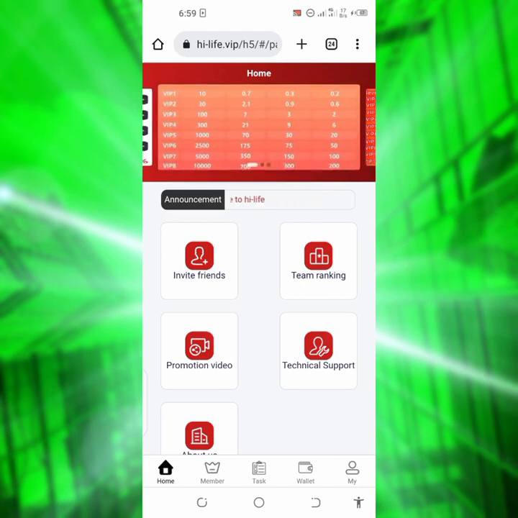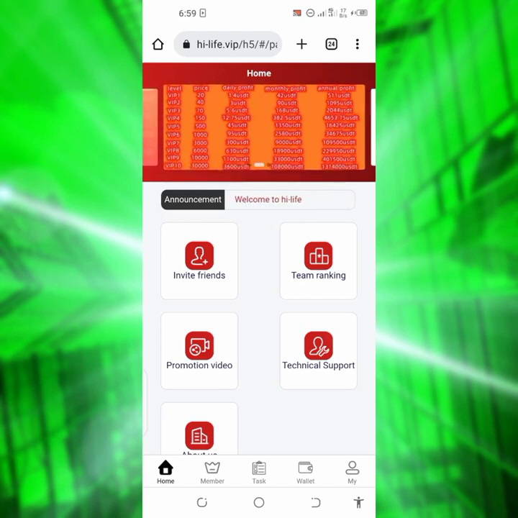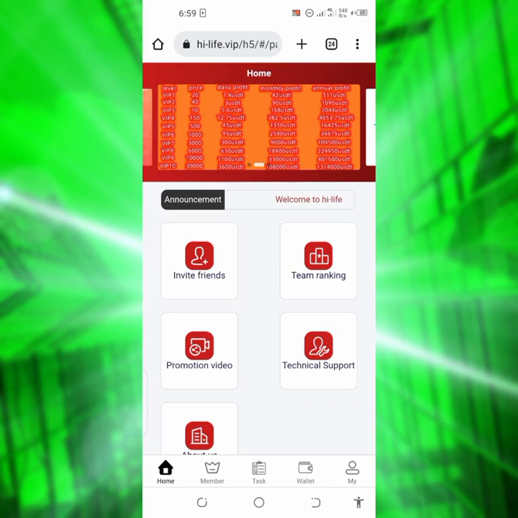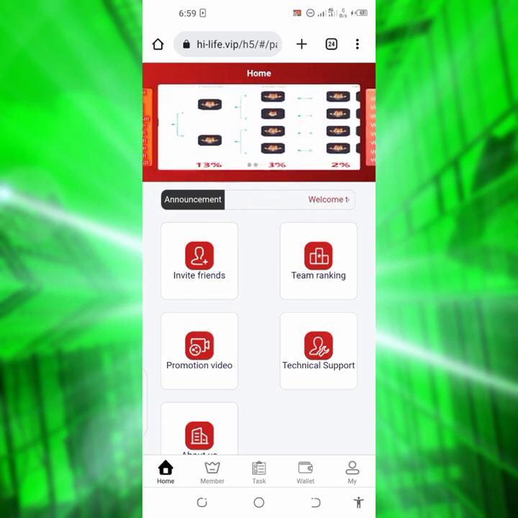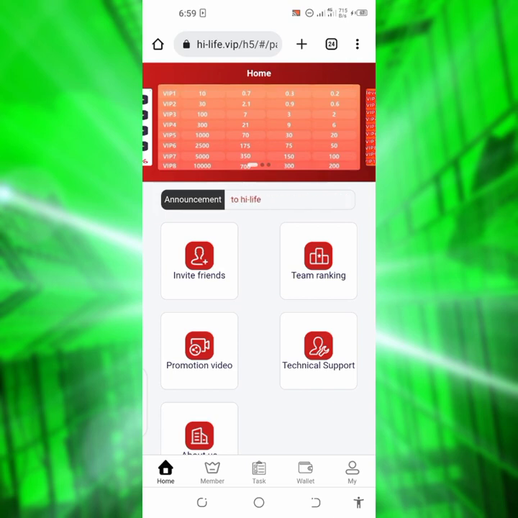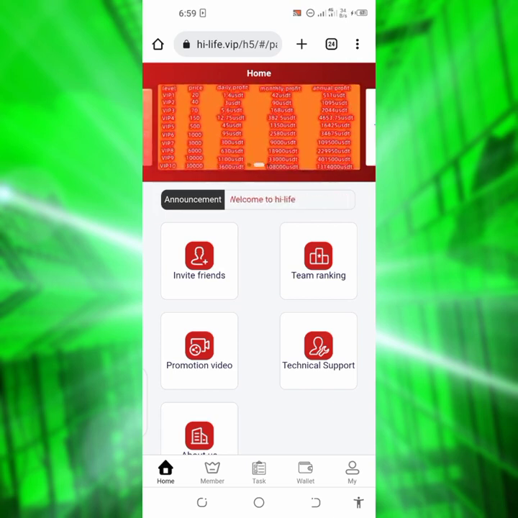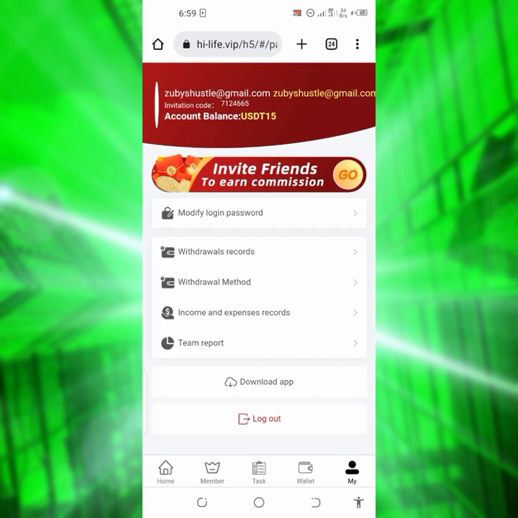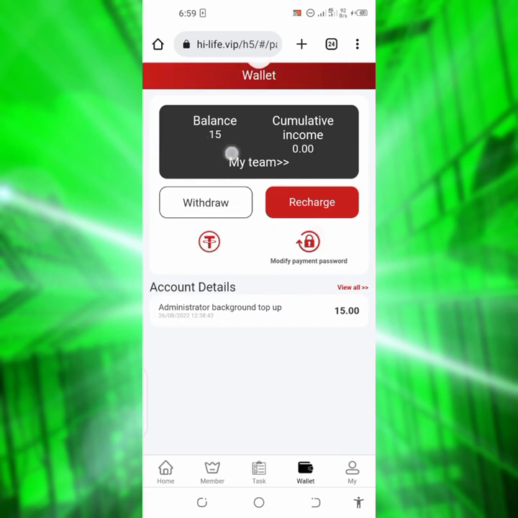I have not used the site. I just saw someone use it. Why I'm doing this video today is because I saw how their payout is. First of all, once you sign up with the link you copied, once you are done signing up, it's going to give you 15 USDT. Look at it. Sign up bonus is 15 USDT.